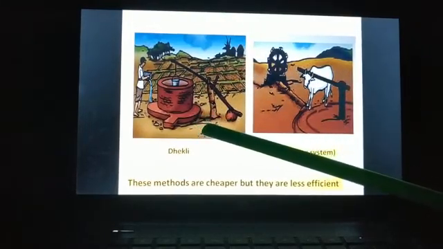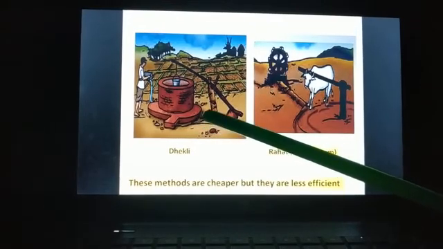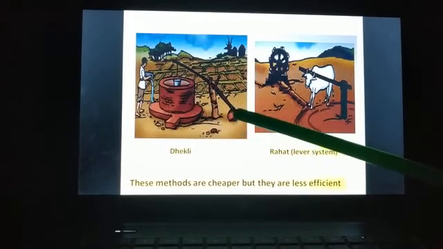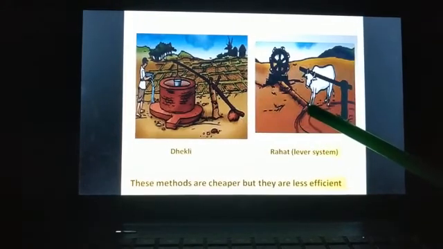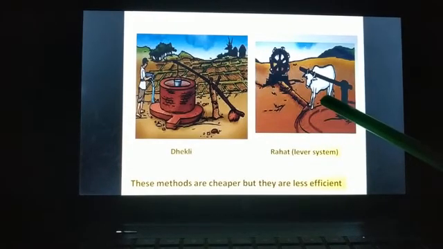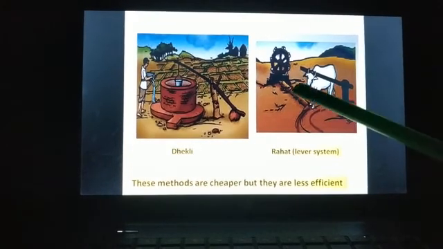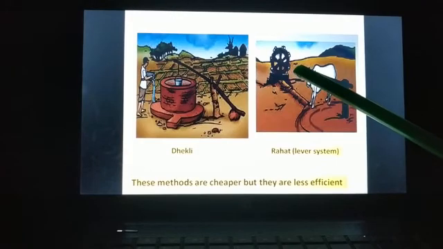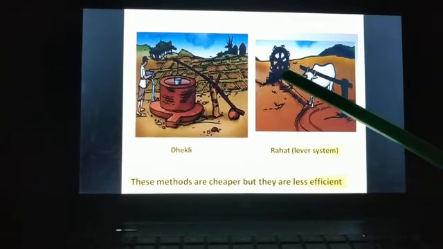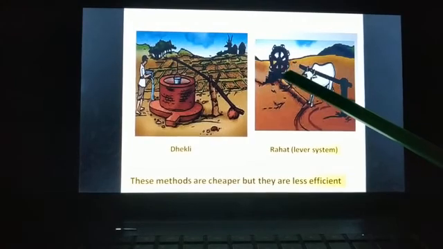Next we have Tekli. Here water is drawn from the well and it is poured in the field. This part is attached with some heavy material. The last one is Rahat or lever system. It involves use of an animal to irrigate the field. Here the wheel turns and the water is filled in the bucket, and the water is then allowed to spread over the field.